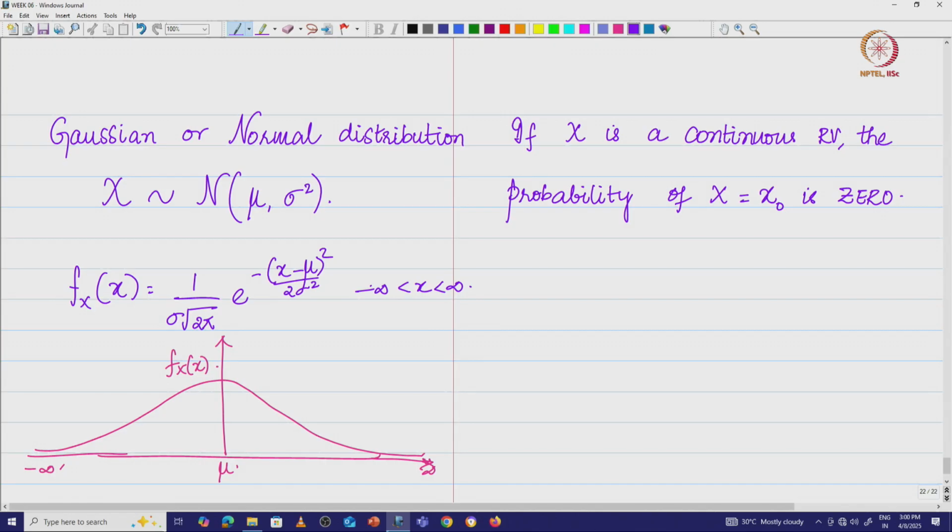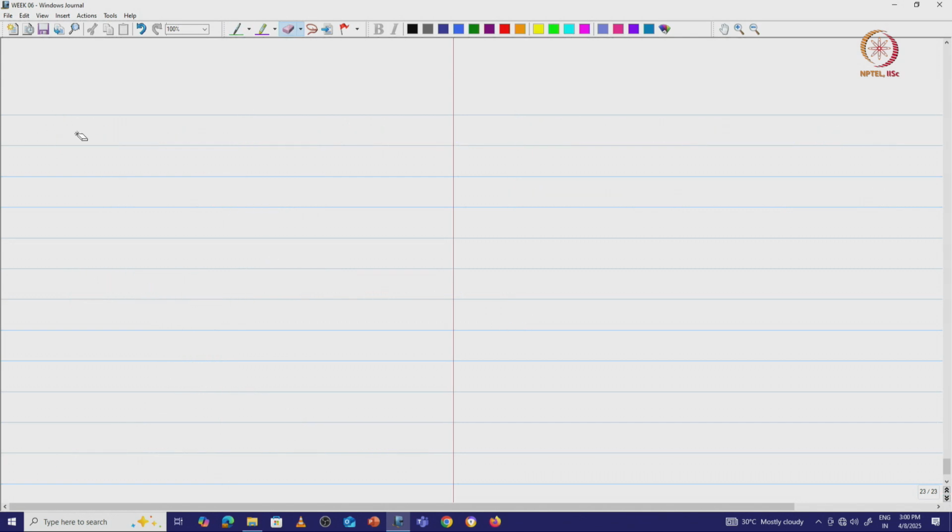Now, if you look at either probability mass functions or probability density functions, we see something very interesting. What is the probability mass function? A discrete random variable is associated with, let us say, x.